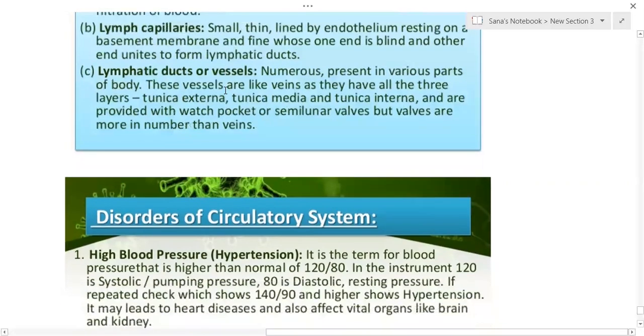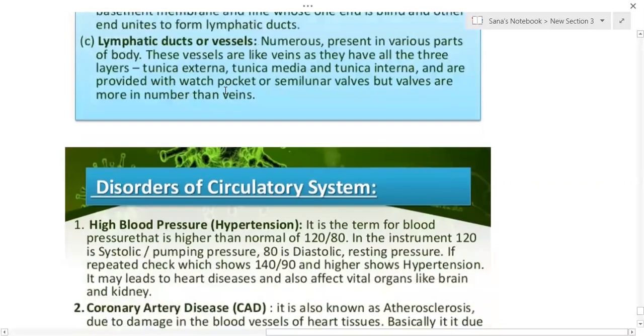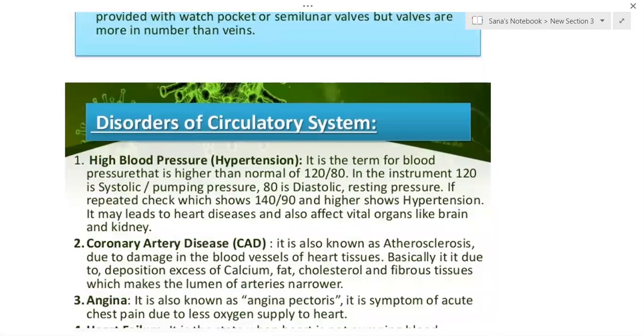Before the last part of this chapter, I wanted to tell about double circulation. Human circulation is called double circulation as it involves two kinds of major circulation. I already discussed in the beginning pulmonary circulation as well as systemic circulation.